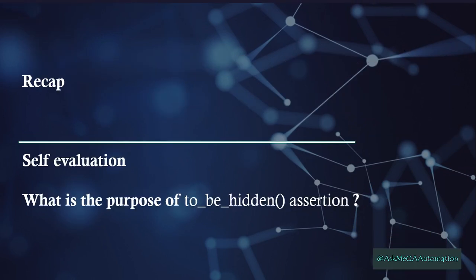Before we start, let's recap what we have learned in the previous video. In the previous video, we have explored Playwright assertions, beginning with an introduction and covering all the assertion types available in Playwright. The session was divided into 4 parts, providing a structured and detailed understanding. And today's self-evaluation question is, what is the purpose of to be hidden assertion? Please answer in the comment box. If you haven't watched my previous video, please go and watch it to get to know the answer.